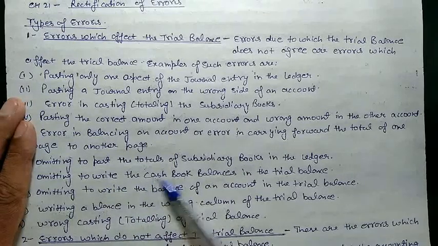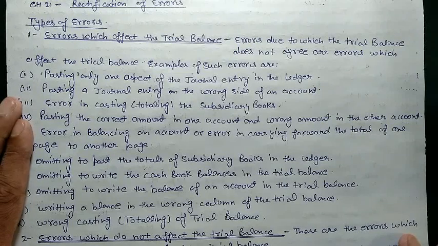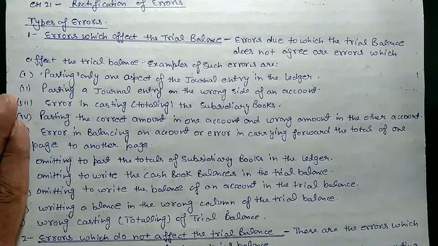Omitting to write the cash book balance in the trial balance: sometimes we forget to mention the cash balance in the trial balance, so it will affect the trial balance, because the cash balance is a debit balance; cash is an asset for us. If we forget to post the cash balance in the trial balance, it will reduce the debit side, and the credit side will be more than the debit side.